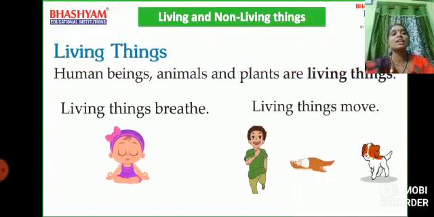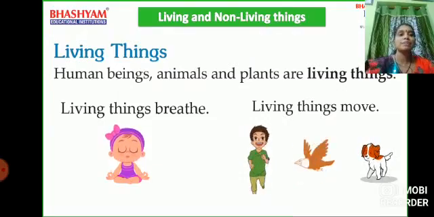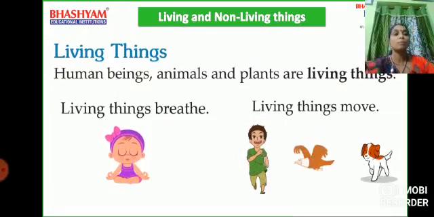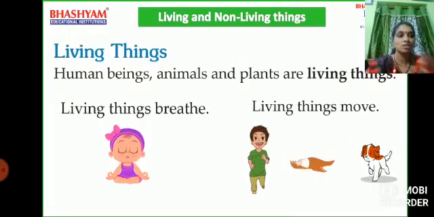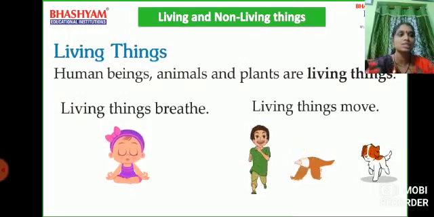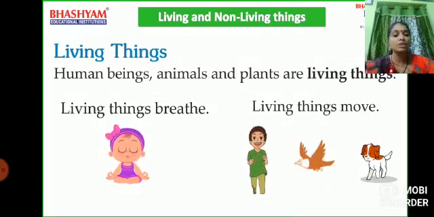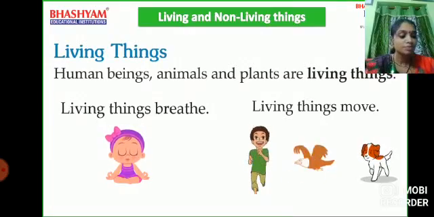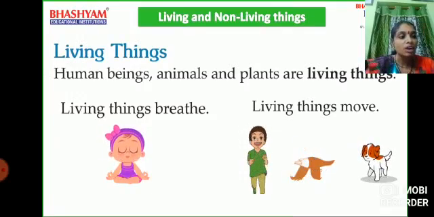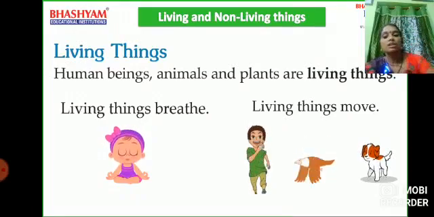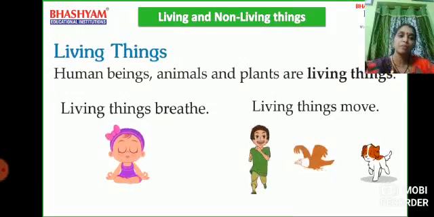So, here we can differentiate the living and non-living things. Human beings, animals and plants are living things. Living things breathe. What is meant by breathing? Taking the oxygen inside and leaving the carbon dioxide outside. This is called breathing. Human beings and animals can breathe. What about the plants? We can see that the plants have small pores on their leaves. They can take the air inside by these pores. So the plants also can breathe.